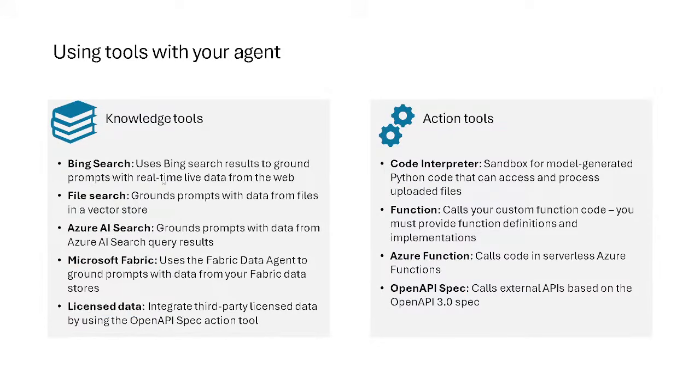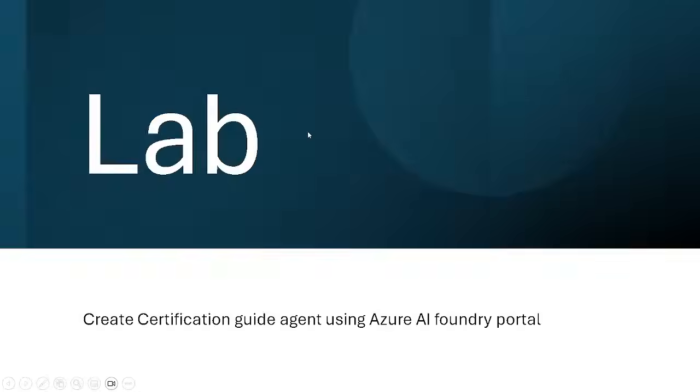Now, remember, you can add multiple knowledge tools and multiple action tools in your agents when you are configuring and customizing this based on the requirement. Right now, just keep these two words in mind, knowledge tools and action tools. And if that is the case, without wasting time, I want to start building my first AI agent. Let's get started with this.